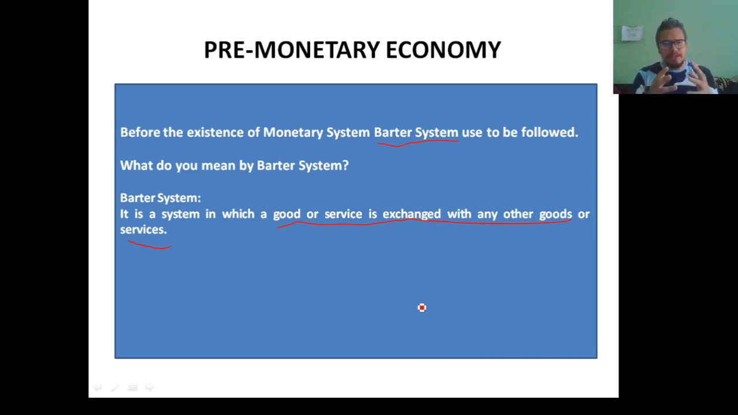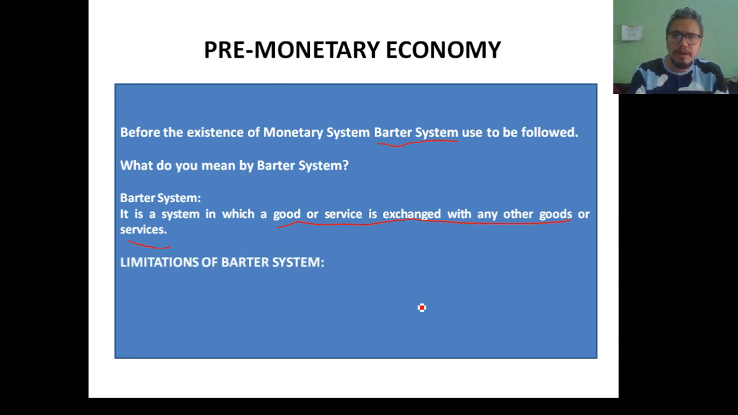Now you may be thinking that if exchange used to take place before the discovery of money also, then why was there the need for discovering money? You all know that money is considered a very evil thing, because nowadays we see many wars going on over the control of wealth and economy. Then why was there the need to introduce such a thing in our society? For that we need to understand the limitations, the drawbacks of the barter system.